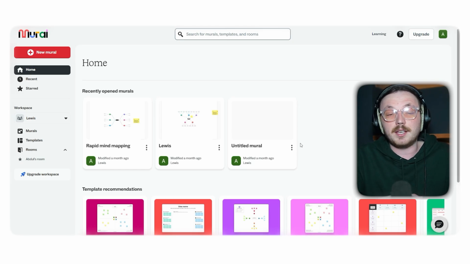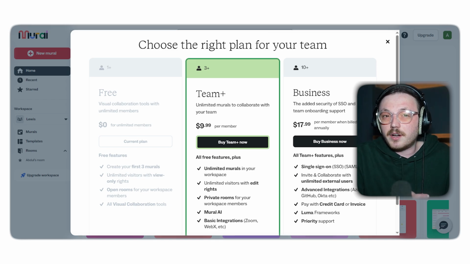Now, while Mural has plenty of useful features, some of the more advanced ones might take a bit of time to learn. Plus, even though there's a free version, teams looking for more features may need to check the pricing. That said, if you're after a tool that's all about creative collaboration and has a simple, visually appealing interface, Mural is definitely worth checking out.